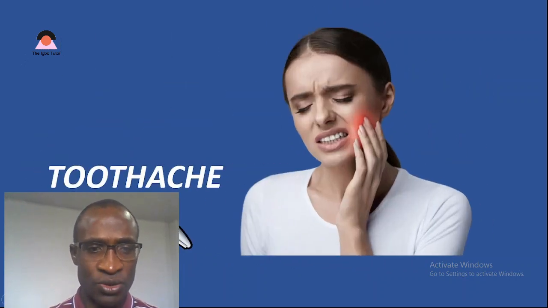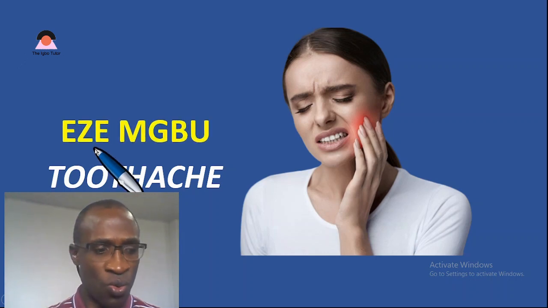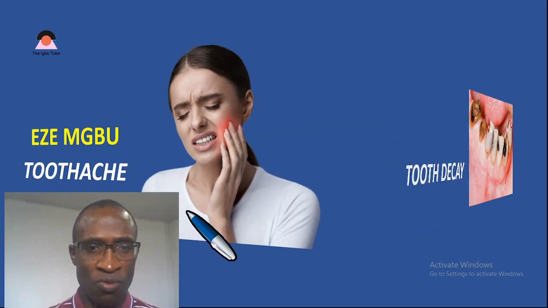And the next is toothache. What is that in Igbo language? We call it eze mbu. Of course, you know eze is teeth. And then mbu is pain. Eze mbu, toothache. We'll move on from here.